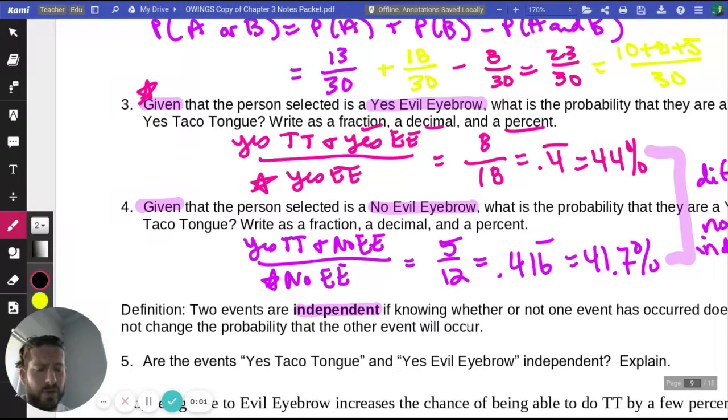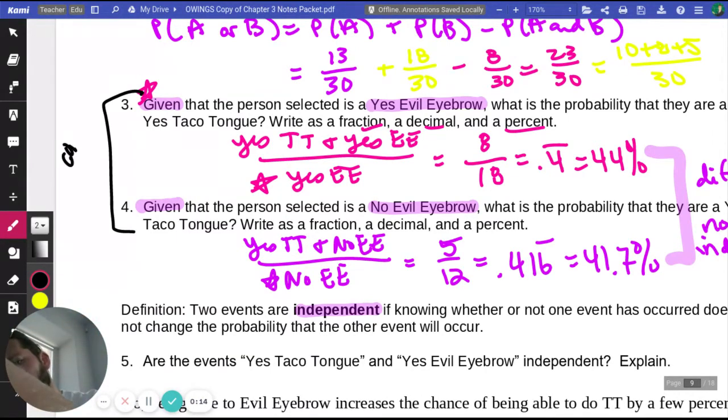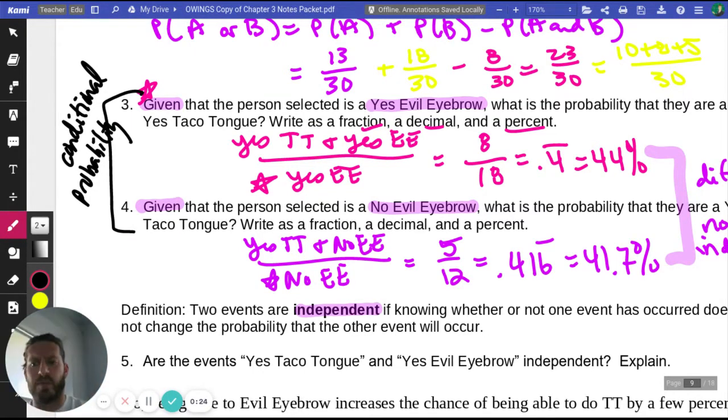Before we get to page 10, I did want to just put some little notes here about 3 and 4. So this is what we're doing here when we're changing the denominator. That is called conditional probability. And we're focusing in on a subset. We're not talking about the whole group.